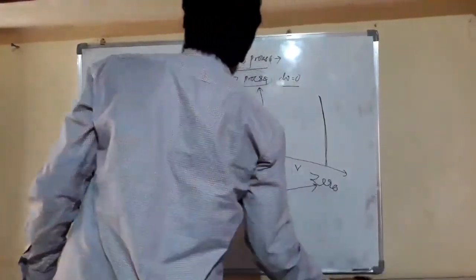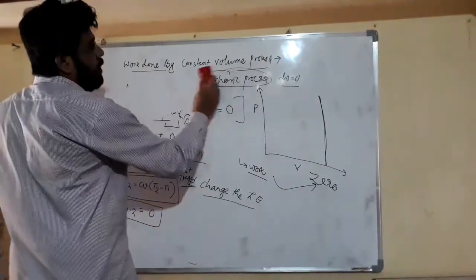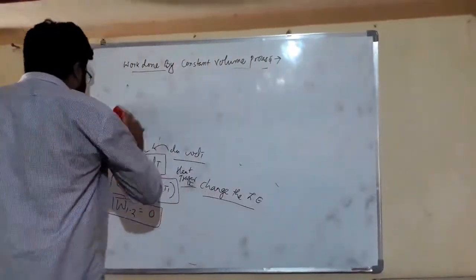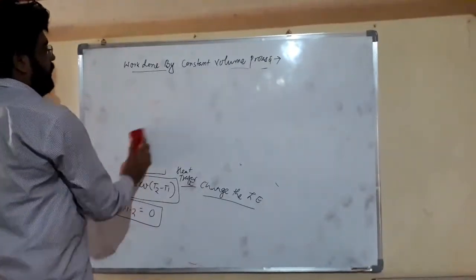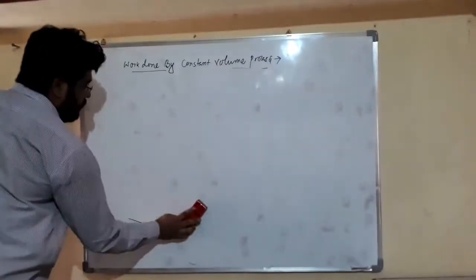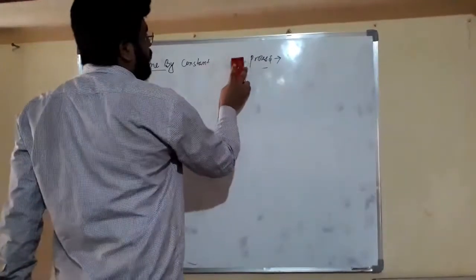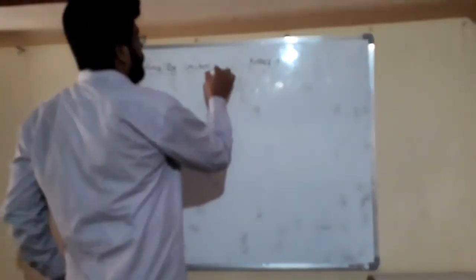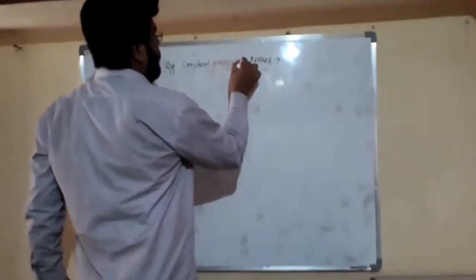Now friends, we will take work done by constant pressure process or isobaric process. We will define work done and also transfer of heat in case of our constant pressure process. So friends, this is our work done by constant pressure process. Dear friends, again we will apply our first law of thermodynamics: dq is equal to du plus dw.